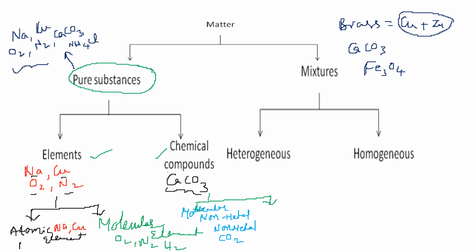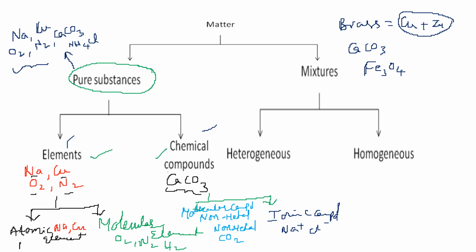Molecular compound. Then the next one is ionic compound. What do you mean by ionic compound? Here, two ions are combined to form a compound. So like this, a pure substance is divided into elements as well as compounds.